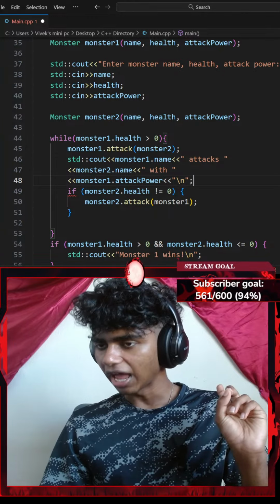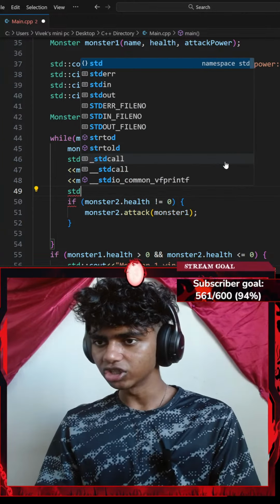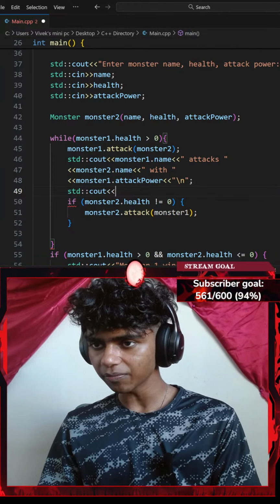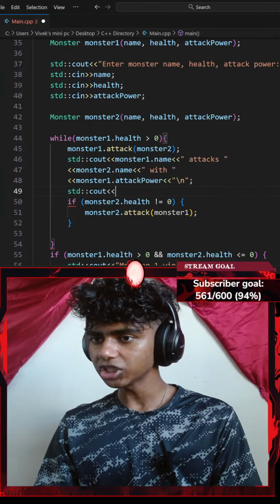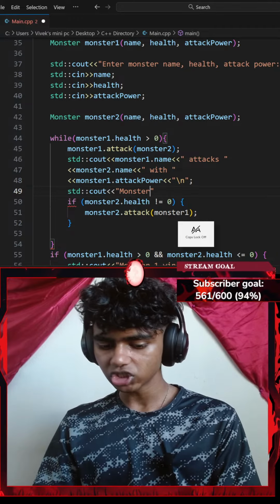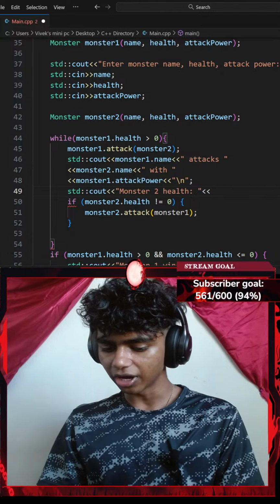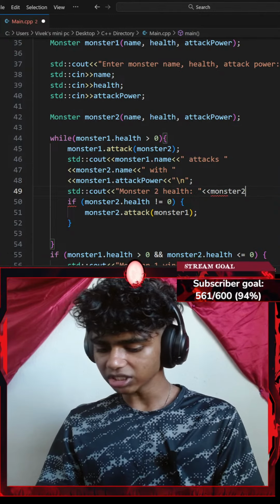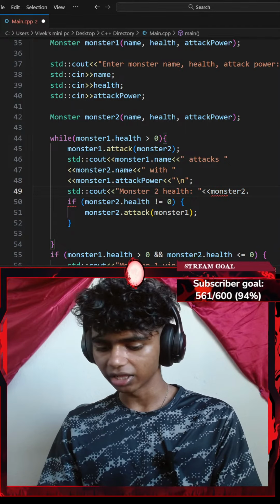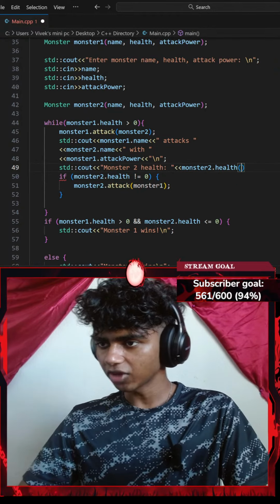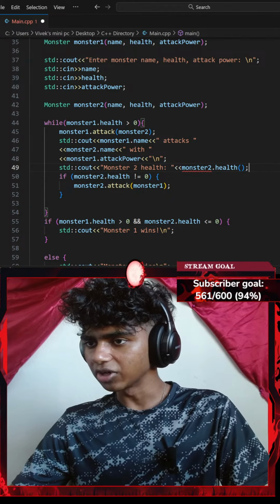Okay, there we go. And then I want to display my monster2's current health. So I'll go with a static console output with an insertion operator that says something like my monster health, monster2 health. Okay, with another insertion operator of my monster2's object dot the health function. Actually, the health, I think it's a function. There we go. And then I'll end it with a semicolon.